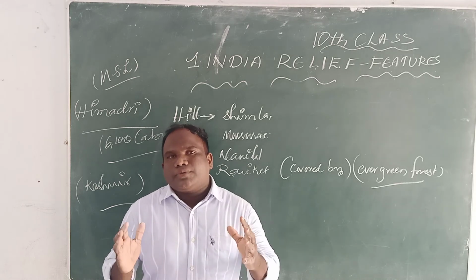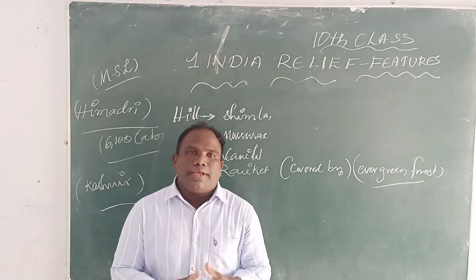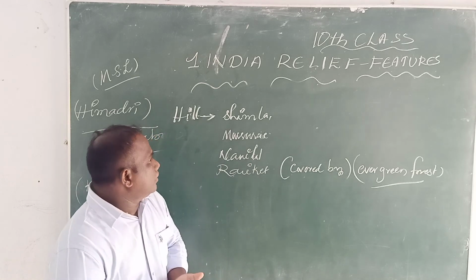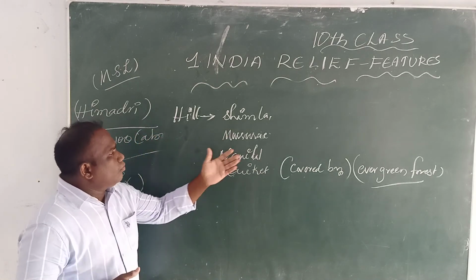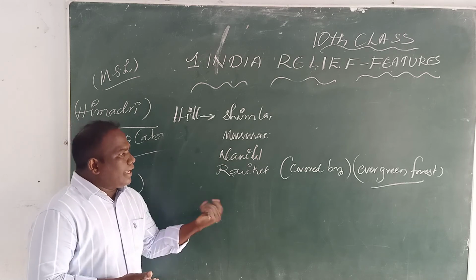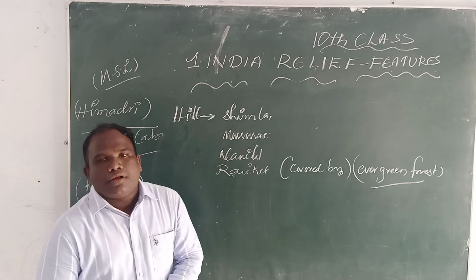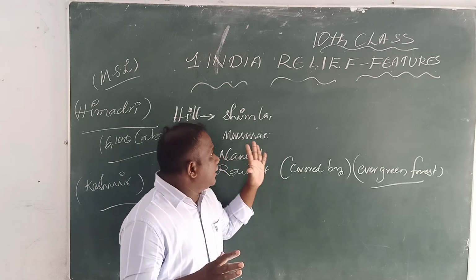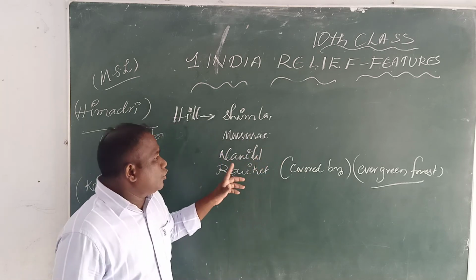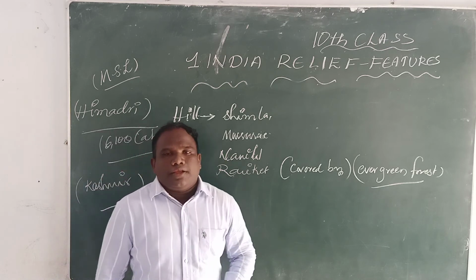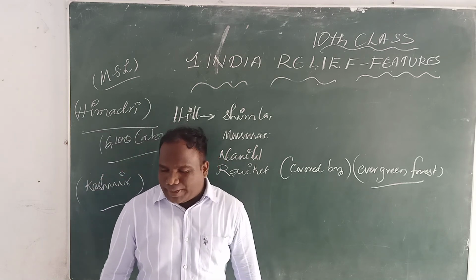The hill stations in the Himalayas are Shimla, Mussoorie, Nainital and Ranikhet. They are covered by evergreen forest.